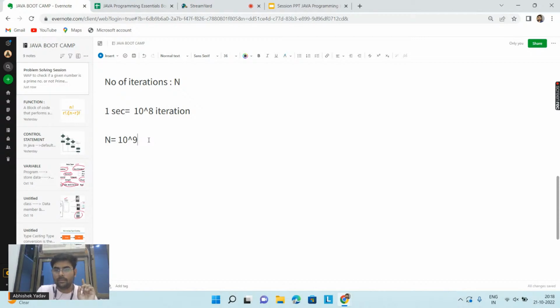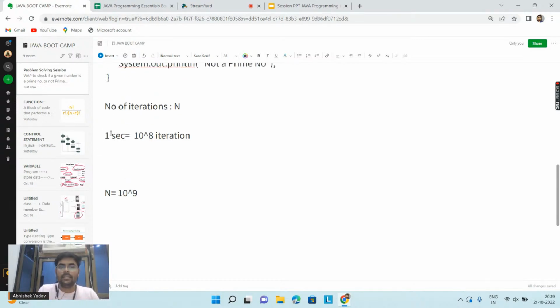Okay, more than 1 second, like approximately exactly how many seconds? So here I am saying that 1 second is equal to 10 to the power 8 iterations my computer is doing. If I have to check whether 10 to the power 9 is a prime number or not, then again my program will take n iterations.